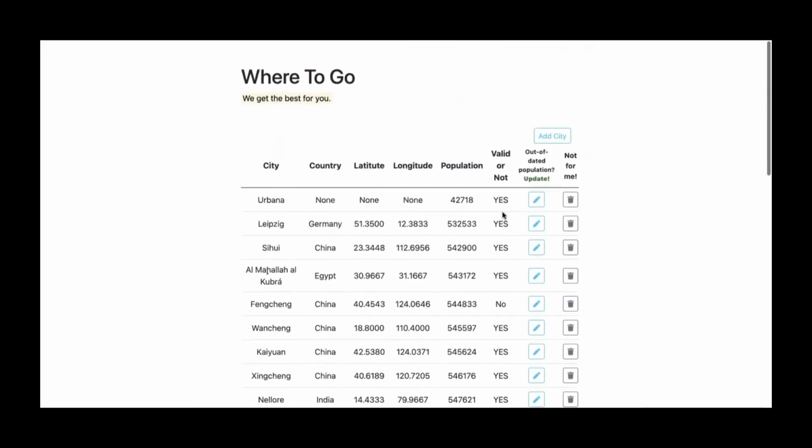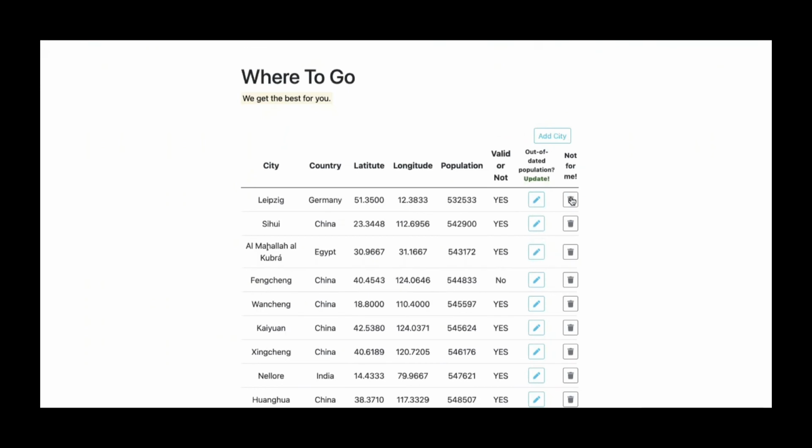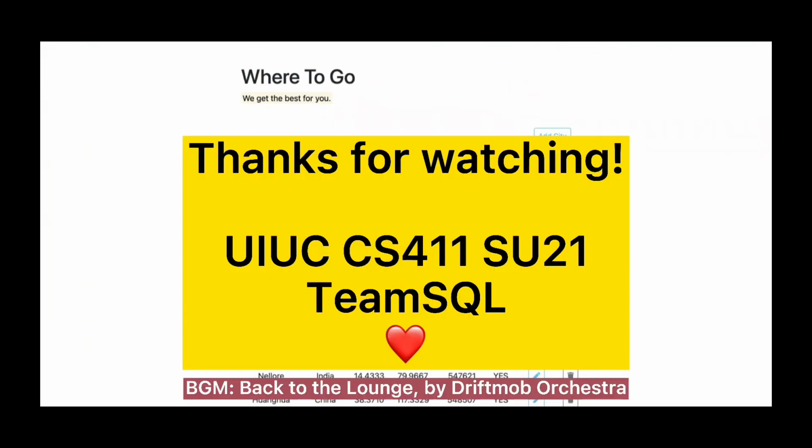So yeah, another function is you can delete the city you inserted if you want. That's the final demo of our application.